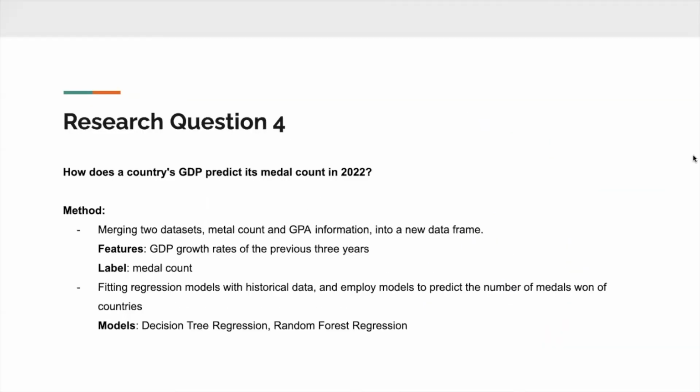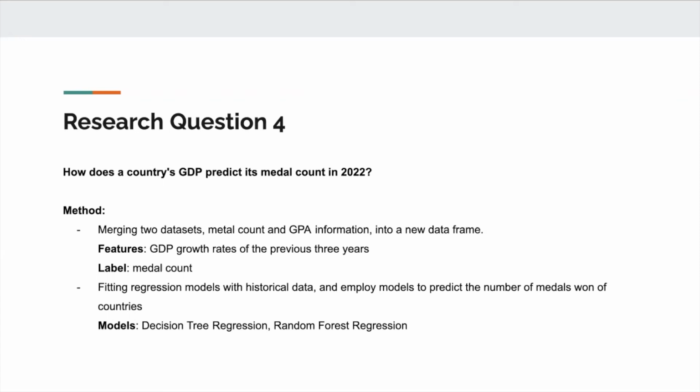In research question 4, we figured out how a country's GDP predicts its medal count in the Beijing 2022 Winter Olympic Games. At first, we merged the 2 data sets we needed into a new data frame for modeling later. The features are the GDP growth rates of the previous 3 years, and the label is the medal count. After data manipulation, we used all the historical data as a training set, and the statistics from this year's Winter Olympics are our testing set.